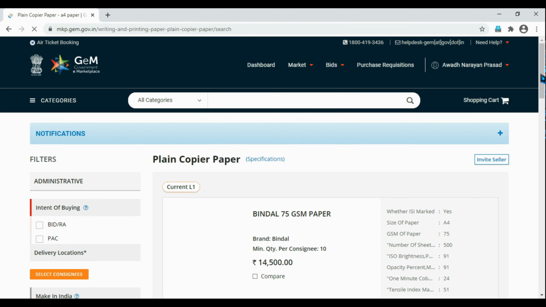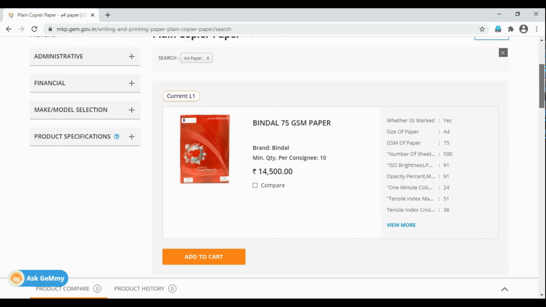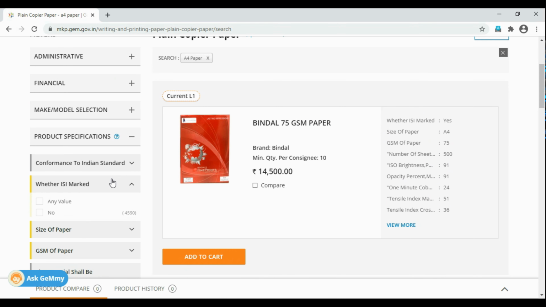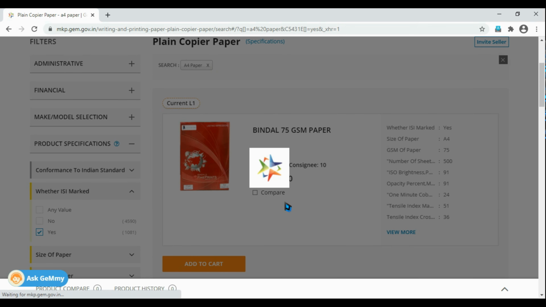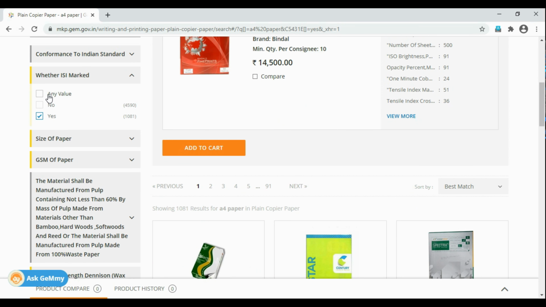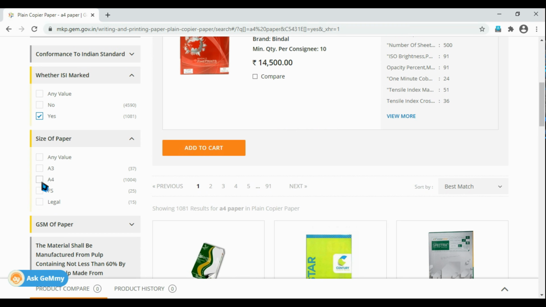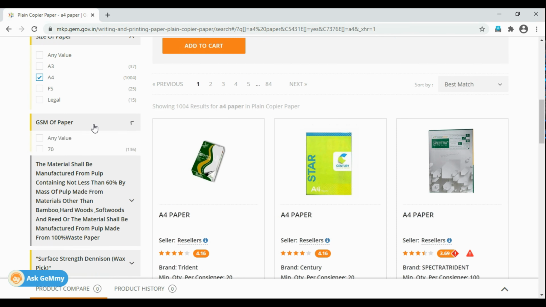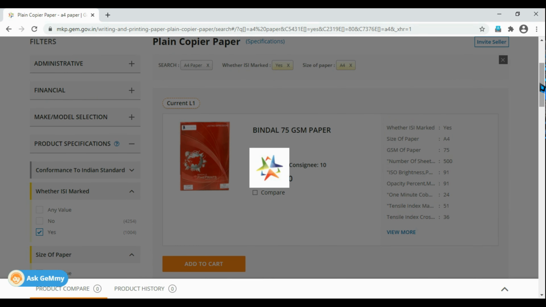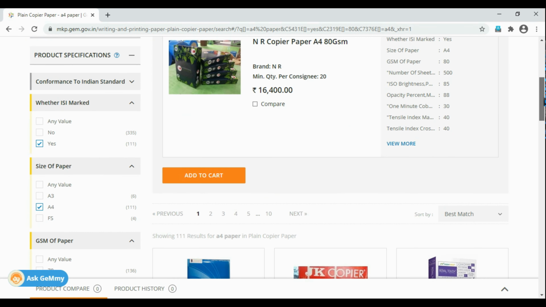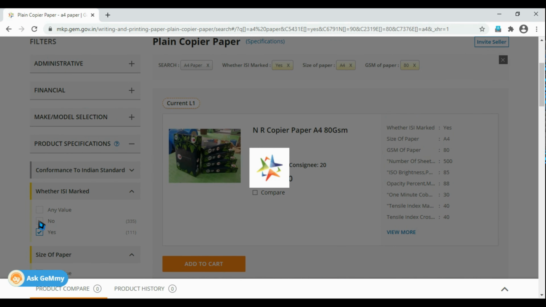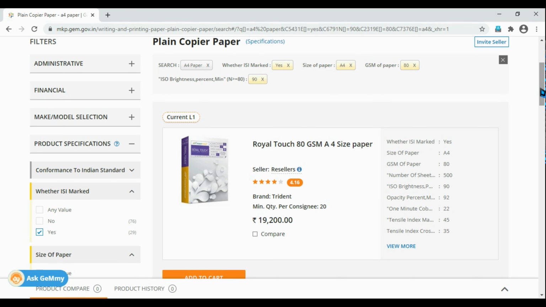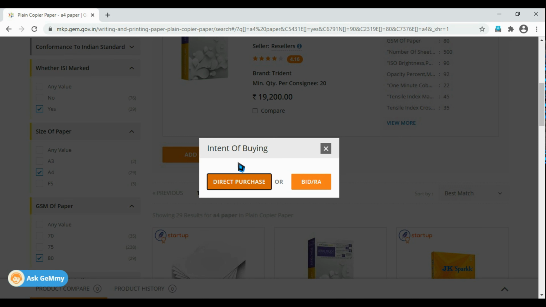After putting the quantity, you're going to see the product specification part. Please highlight the golden parameters, the important golden parameters which are considered to be applicable on these A4 paper sheets. I'm going to take A4. I'm going to take ISI mark as yes. I want GSM of the paper. It's also one of the important factors. Then also the ISO brightness percentage is one of the important factors. So I take most of the important ones. You don't have to fill each and every detail because it's going to take a lot of time. Then go for add to cart and it's going to ask the intent of buying: direct purchase or bid and RA.